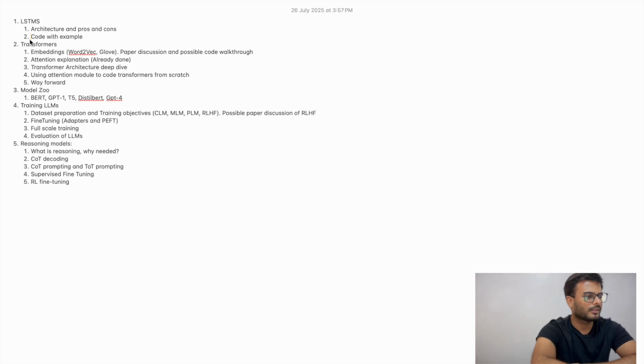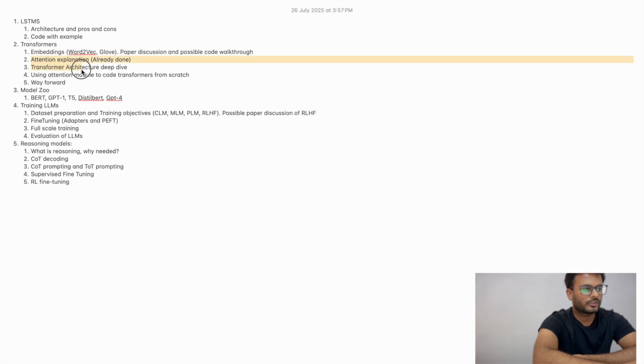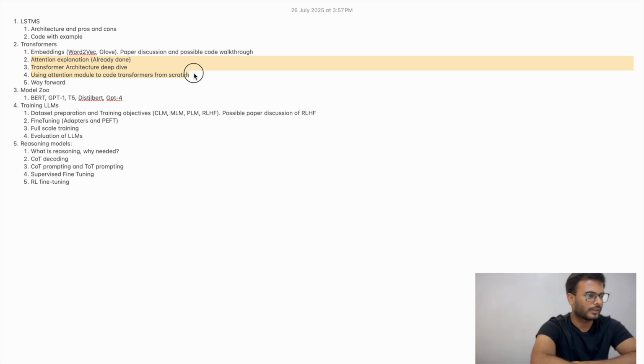The second topic we'll be doing is transformers. In transformers, we have already covered attention and its architecture, and then using the attention model to code a transformer from scratch. So we won't be doing that.